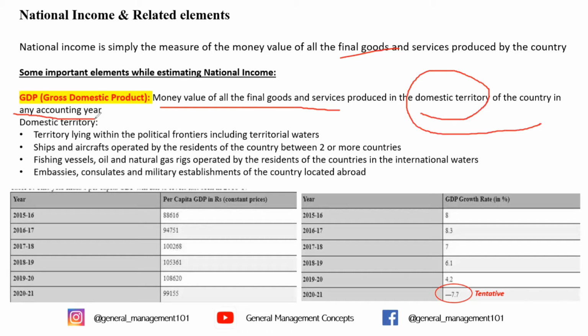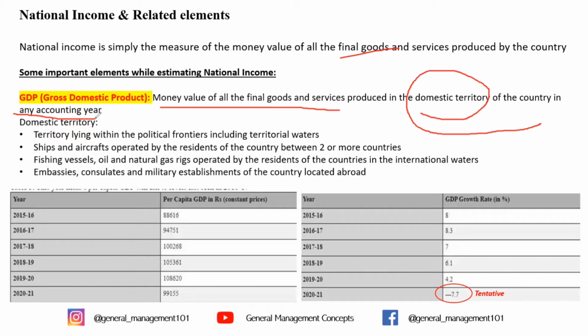All right, so this is the bookish definition, but try to keep in mind in a simpler way that for any country A, if there are five final goods available, then your GDP simply captures the monetary value of those five goods plus the services produced in that country A.